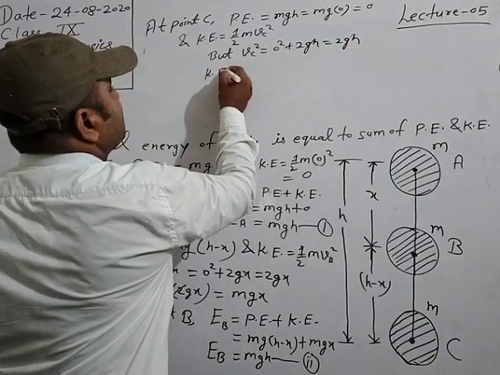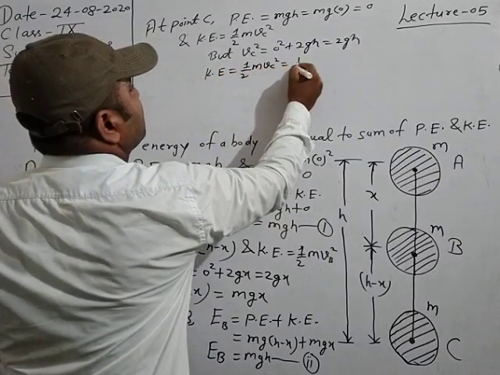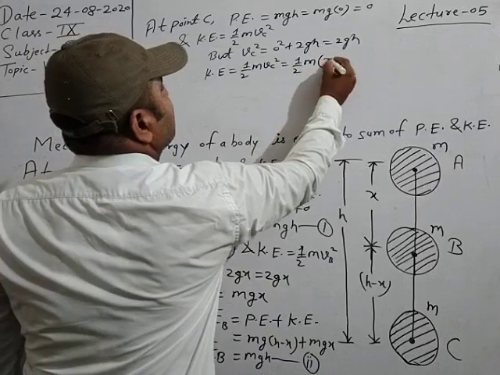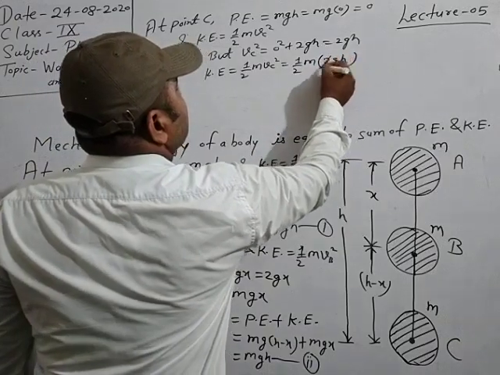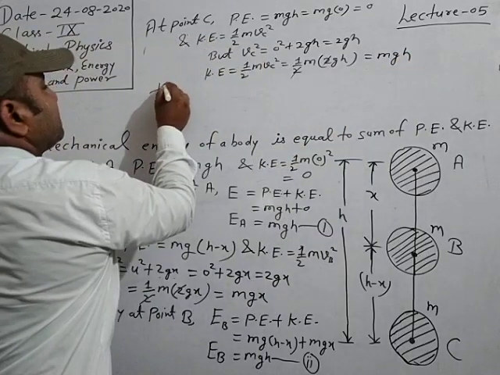So kinetic energy is equal to half m vC square is equal to 1 upon 2 m 2gh. So 2 cancels out. So mgh.